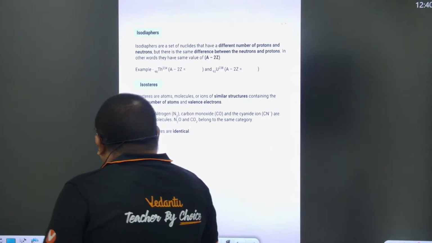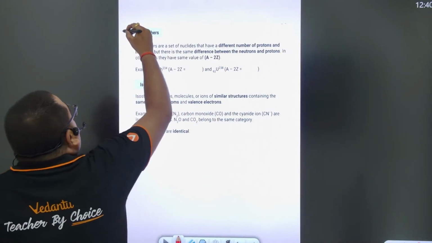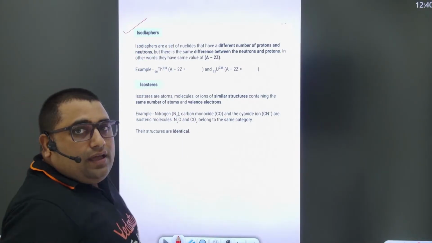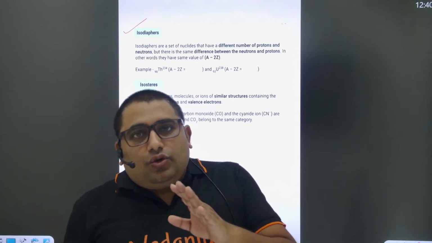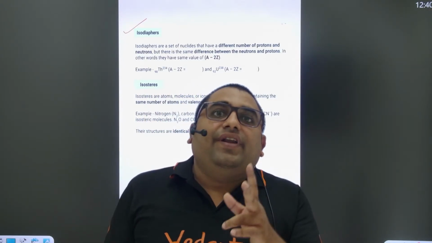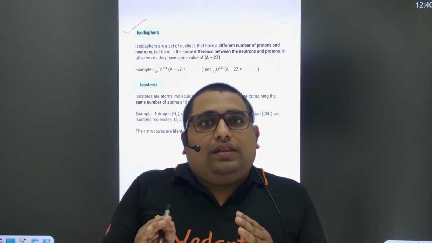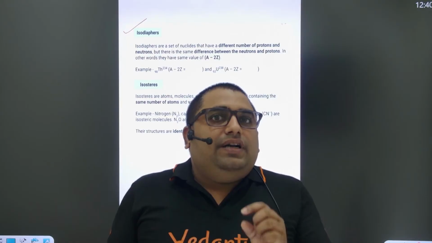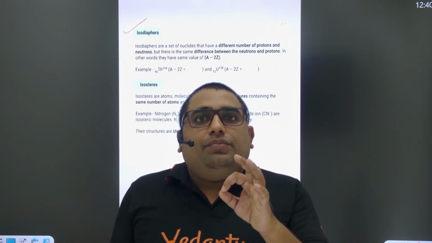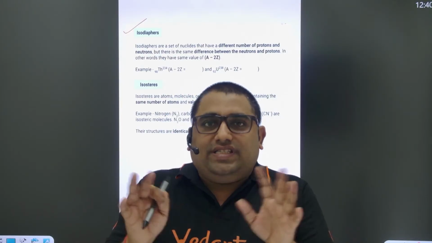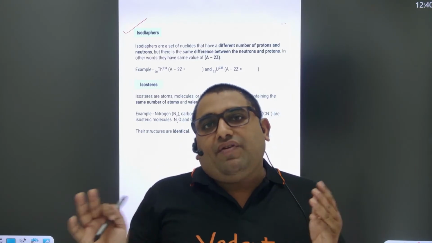Now this term, isodiapher. What is isodiapher? Iso means same, and diapher means difference. The difference of what? The difference of neutron and proton is the same. The n minus p value is the same.